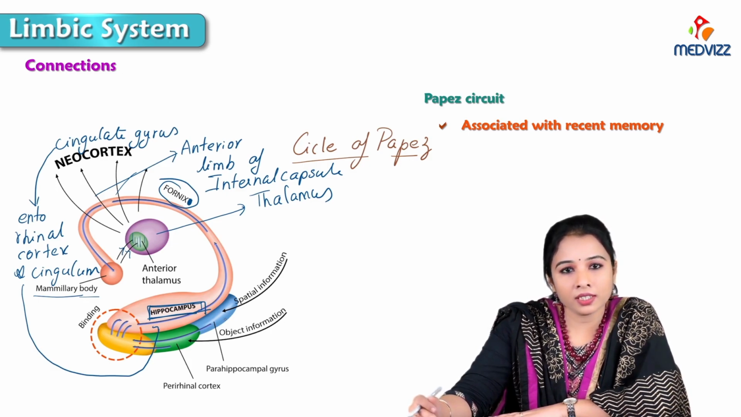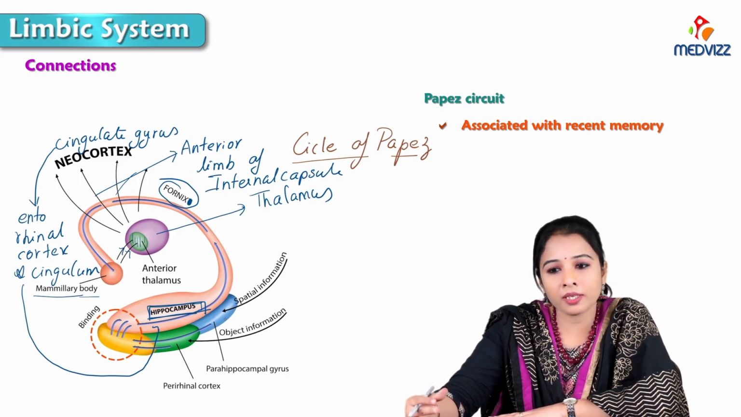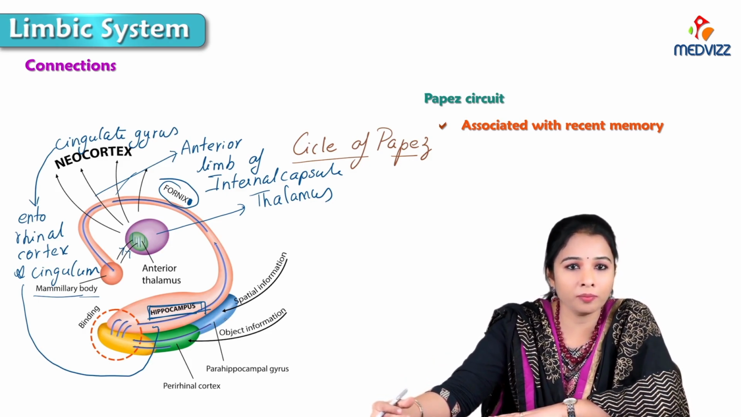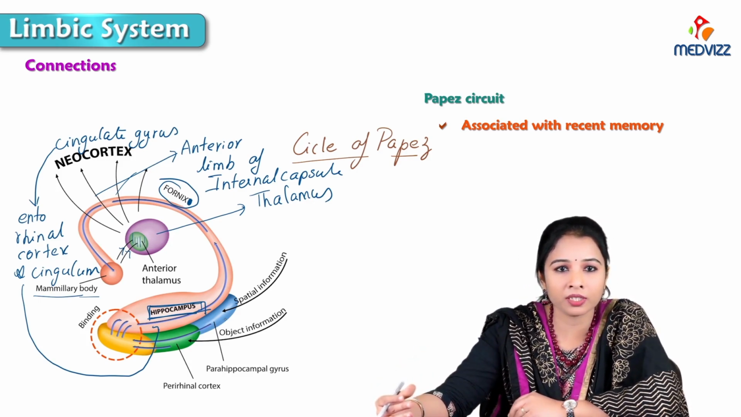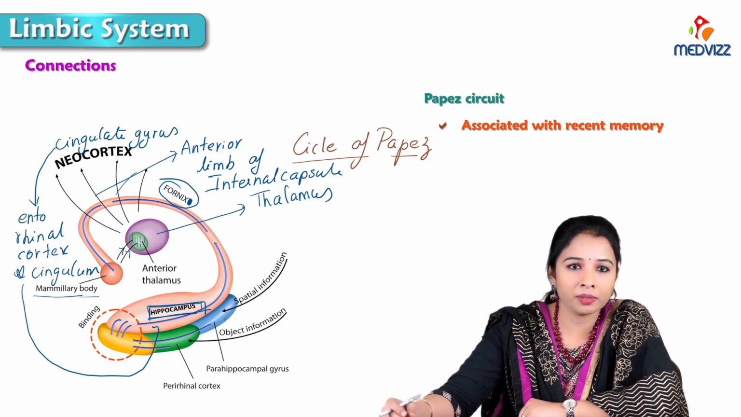Means whatever we see, it makes a frame for some time. This recent memory has to be framed in our mind for long-term memory. So the recent memory is processed to form long-term memory. So Papez circuit is associated with the recent memory.